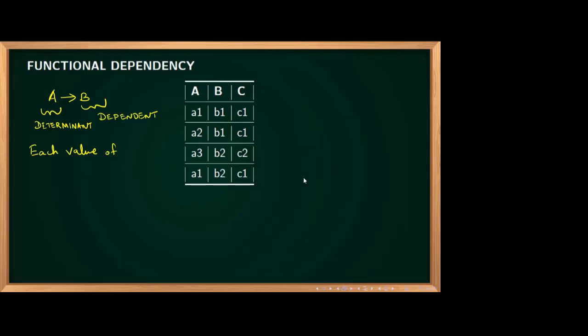Okay, so each value of A should be associated with the same value of B. If I write the definition like this, you may not understand. So if I simply tell, A determines B means, if at all my left side, what is my left side? This is my left side.